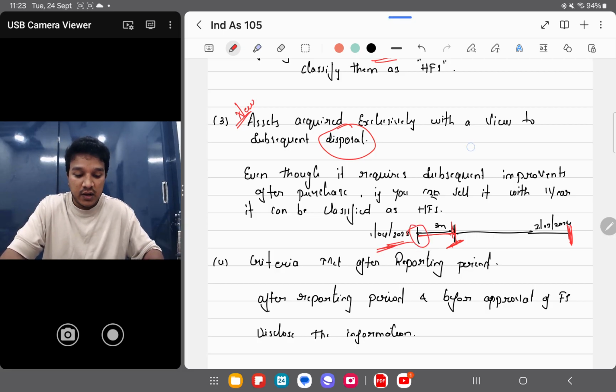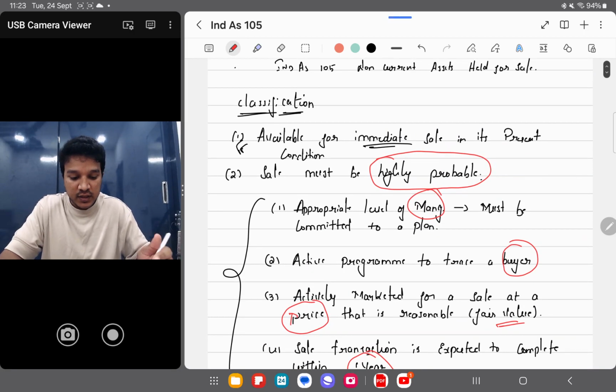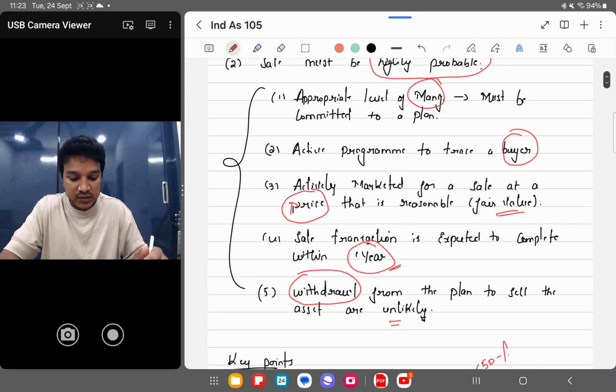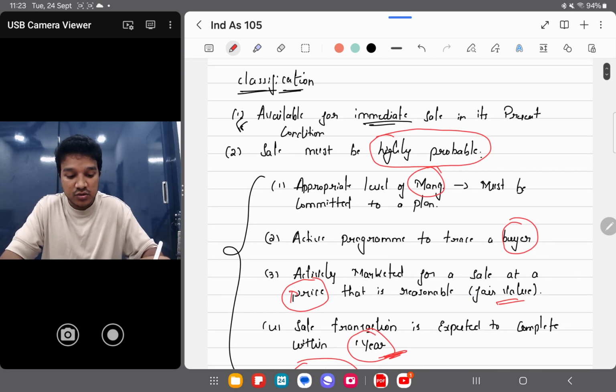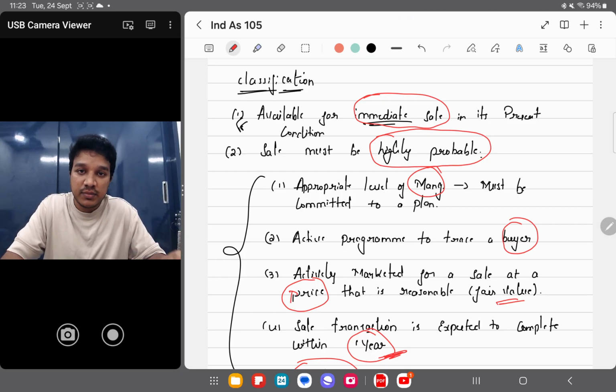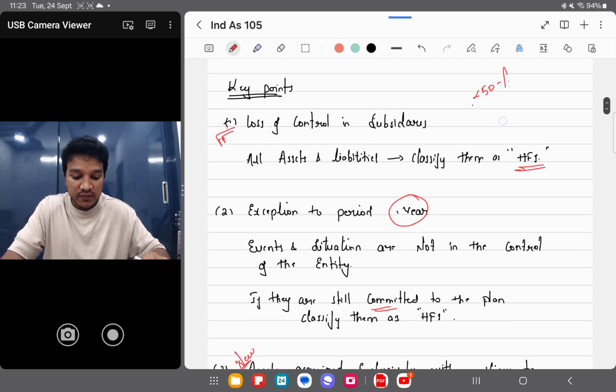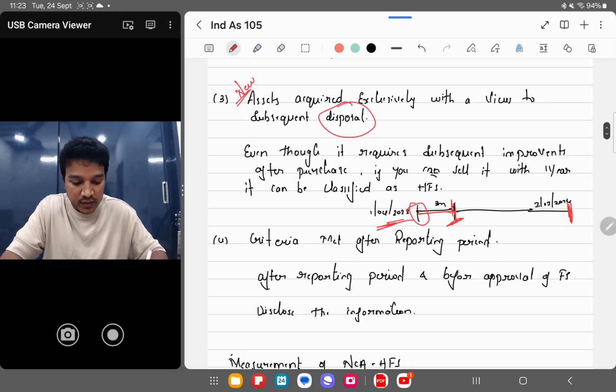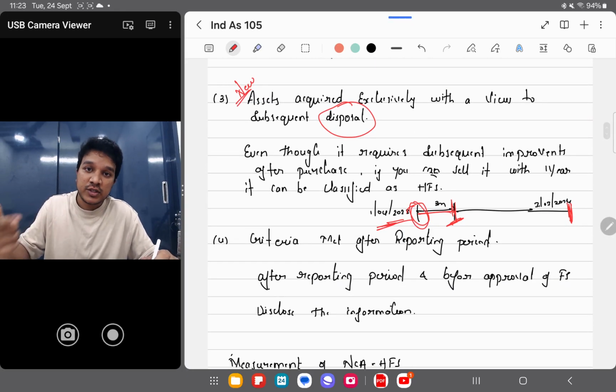Now I'll go back to the basic condition. See here, the basic condition is that sale transaction is expected to be done within a period of 1 year, and it has to be immediately available for sale in its present condition. That is a basic condition. But here what is happening, we have purchased it on 1/4 and are making improvements to it.